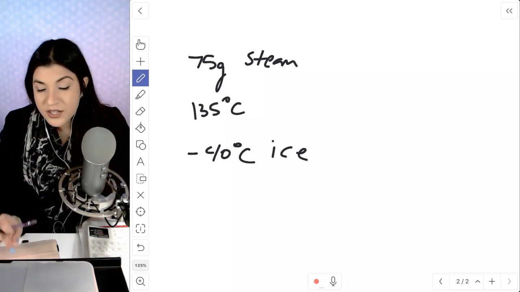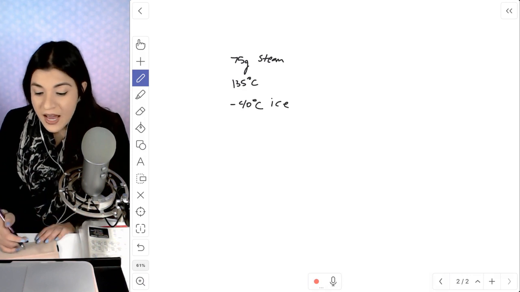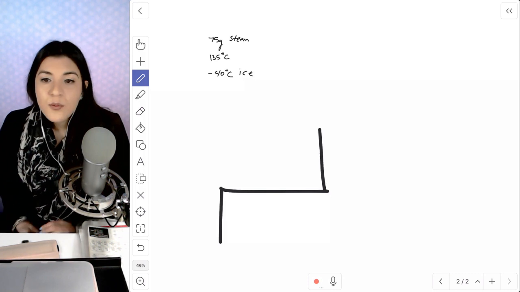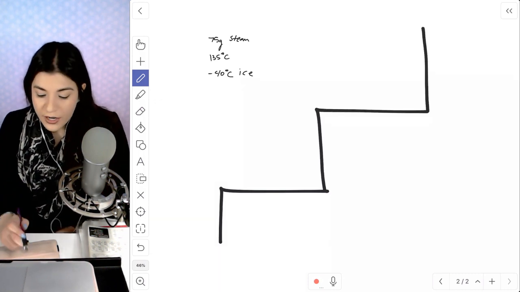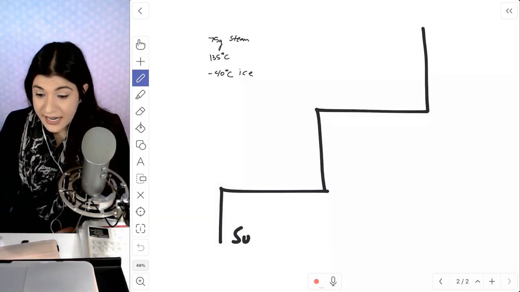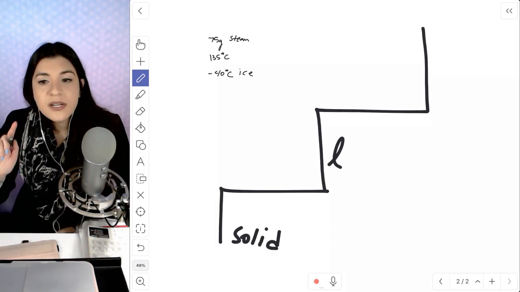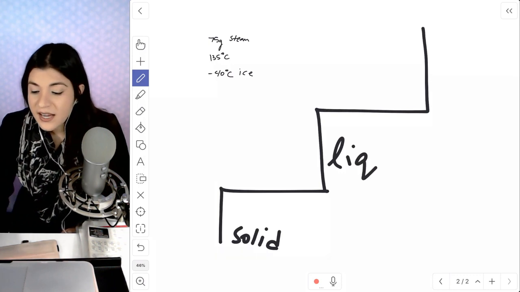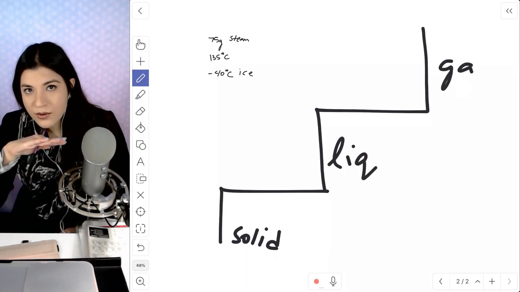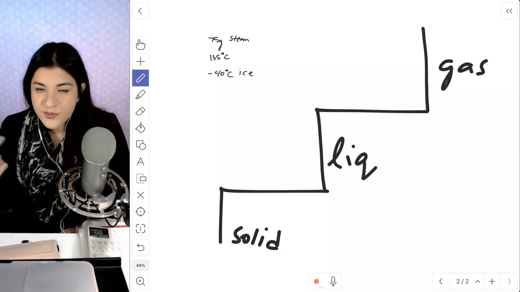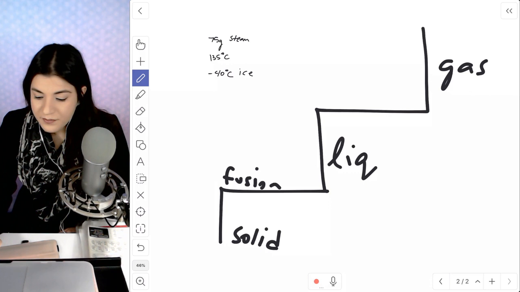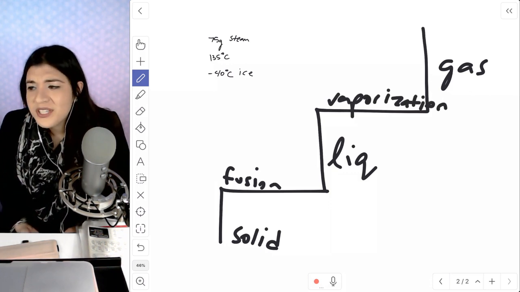Here, I'm going to start off with this question and just show you what everything's going to be. So a lot of times what we're doing, so this is a little bit of a longer question, we're looking at heating curves here. So we're going to start off with something that's in its solid state. Then think of it as every single vertical line is going to state something changing its state. And then anything that's in its horizontal line, that's just some sort of process. So this would be fusion, and then this would be vaporization. And I'm going to put all of the different formulas that we'll have to know to figure out how much heat is produced.